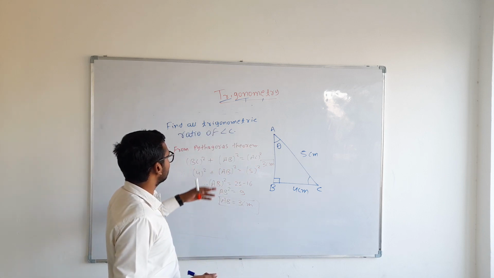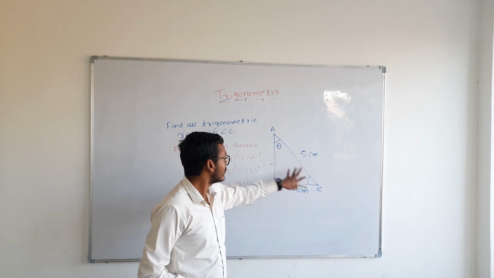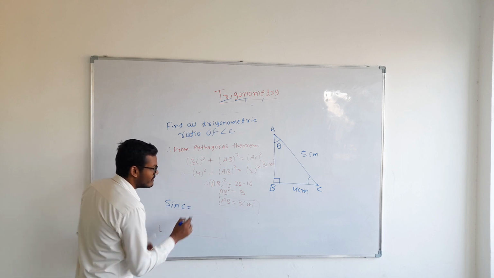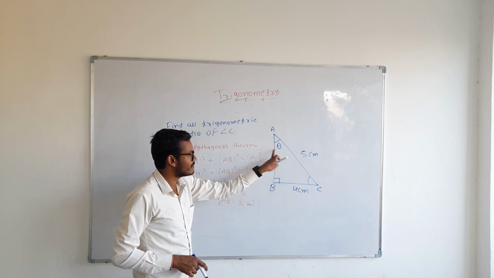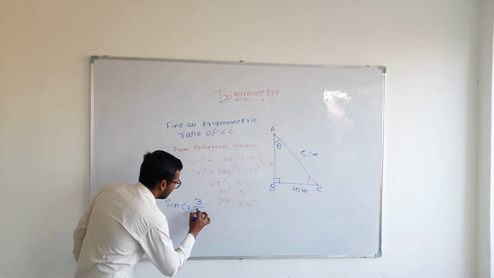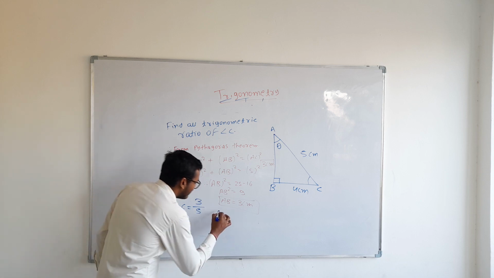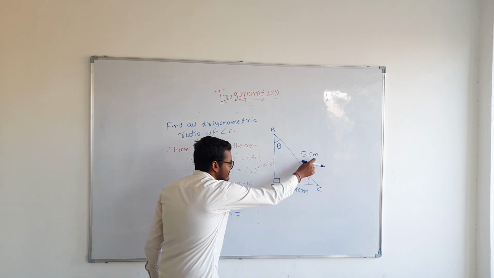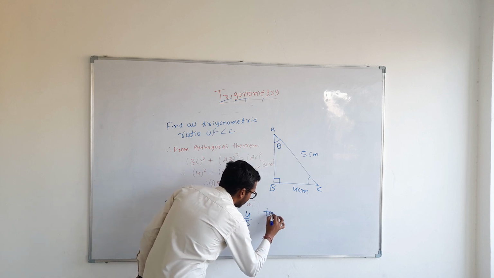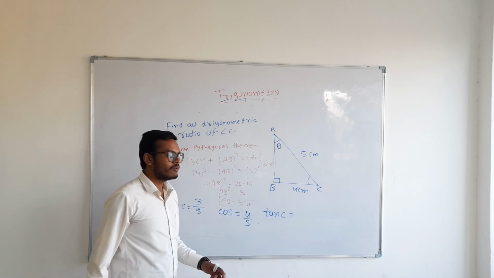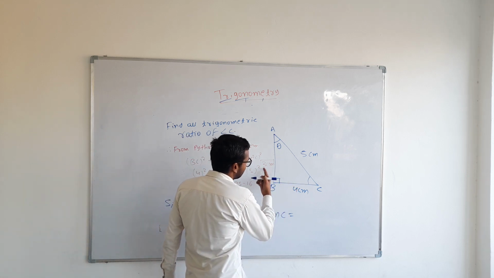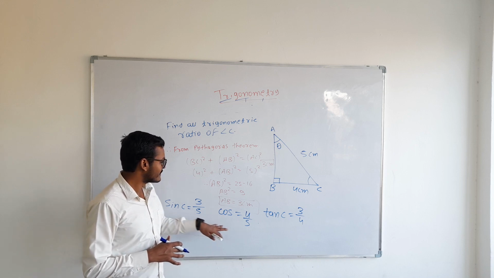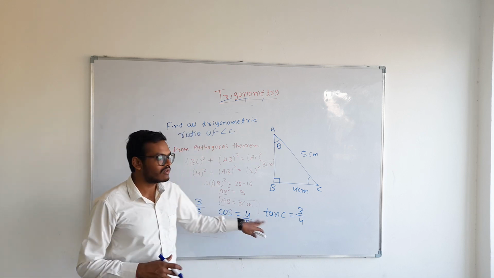Now in order to get the value of all the trigonometric ratios of angle C, let's start with sine. Sine C will be equal to opposite upon hypotenuse. So opposite is 3, hypotenuse is 5. Okay. Let's write cos. Cos is adjacent upon hypotenuse. So this is adjacent, this is hypotenuse, 4 upon 5. Tan C can be written as opposite upon adjacent, so opposite is 3 upon 4. The other 3 trigonometric ratios, that is cosec, sec and cot, will be the reciprocals of these 3.